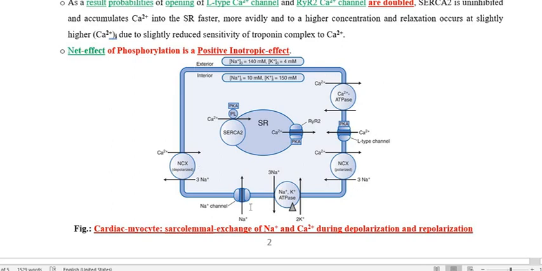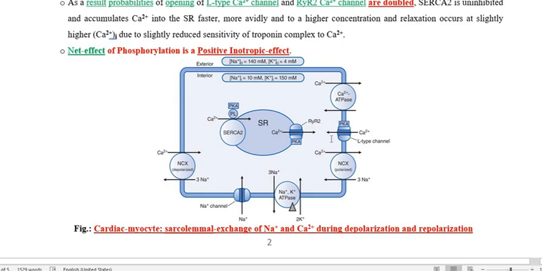Mainly two ions, the sodium ion and the calcium ion, both enter inside the cell. The sodium ion enters through the sodium channel and the calcium ion through the L-type calcium channel into the cytoplasm of the heart muscle cell, and it will lead to a slight rise of calcium ion inside the cytoplasm.